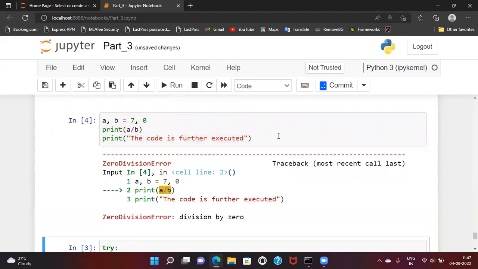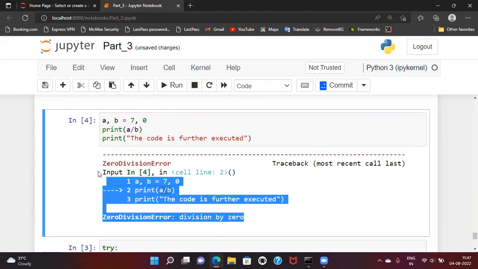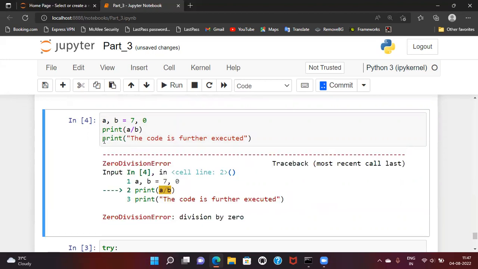Now if I run this, you can see the exception is raised, but this print statement has not been executed. It is not reached even, because from this line itself the error is raised. Here you can see it is showing from which line it has been raised. So this is not reaching line number 3.